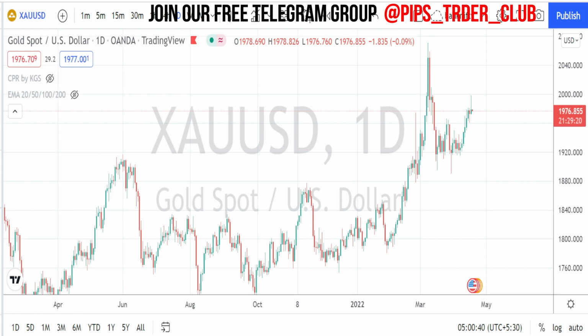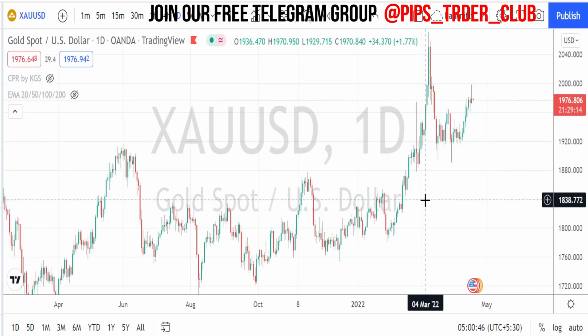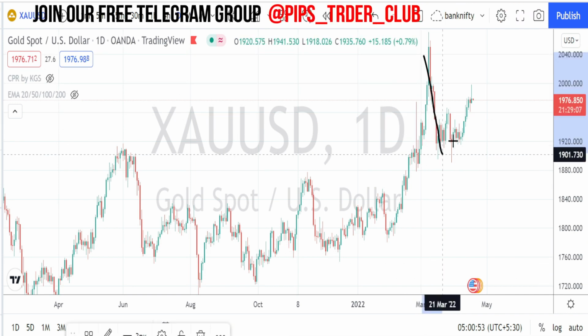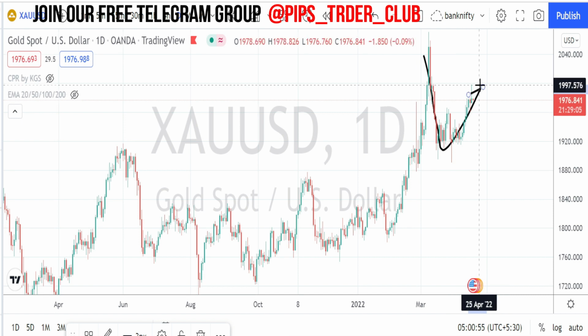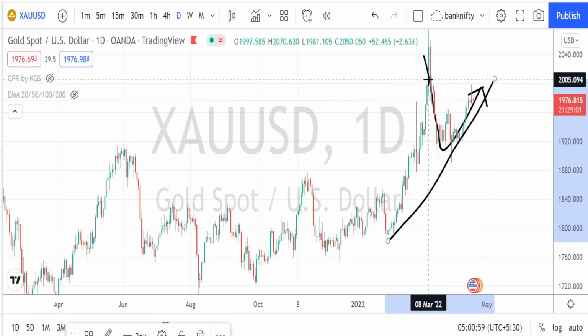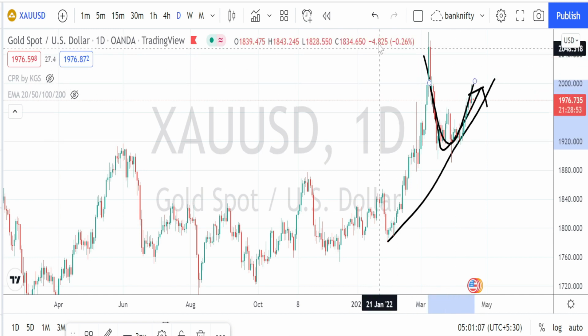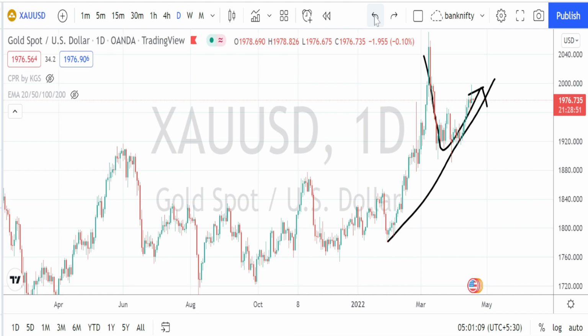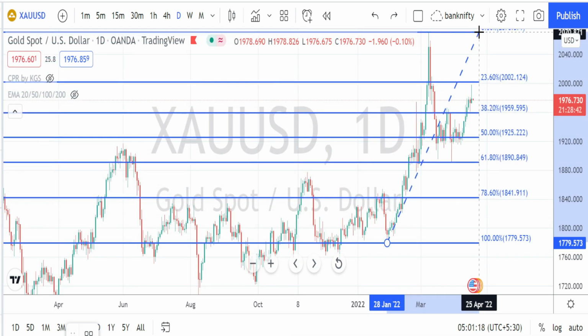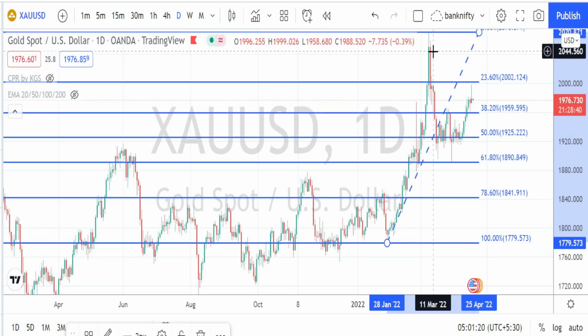So I am in daily time frame now. When we look at the price action in daily time frame, it was on a bearish trend reversal, and again it has started its bullish trend reversal. So overall, the price action in daily time frame, it's still in a very nice bullish trend. When we use the Fibonacci's retracement tool to check the current price action retracement level, from here it started its bullish trend and went up to this level, and the bearish trend reversal happened.